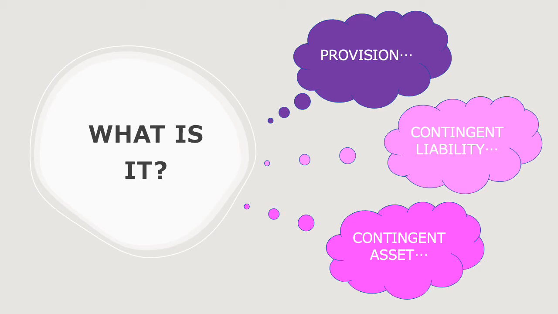Is this the provision? Is it a contingent liability? Or is it a contingent asset? Well, the first one that we can cross off our list is a contingent asset, because a contingent asset is a possible asset that arises from a past event, the existence of which will be confirmed by the occurrence or the non-occurrence of an uncertain future event which we cannot control.